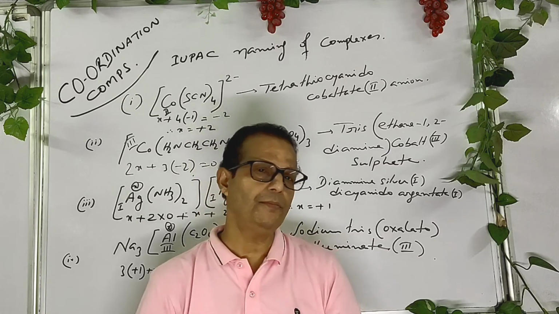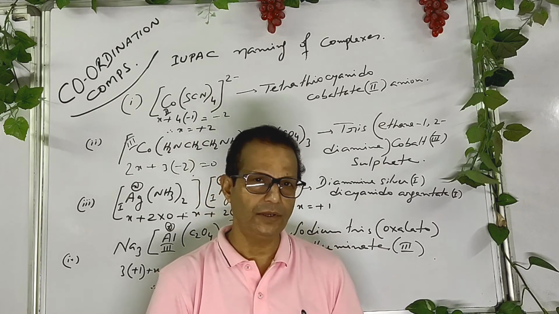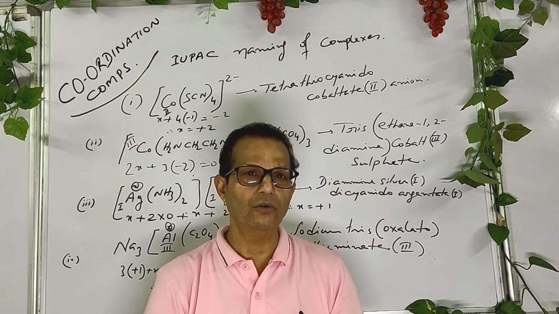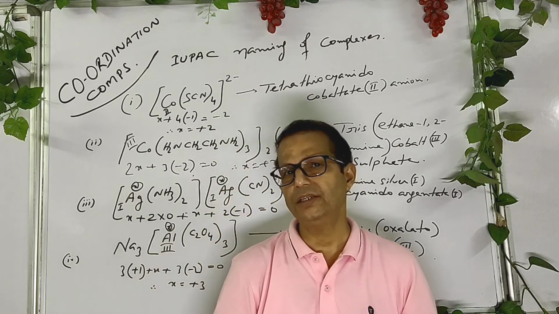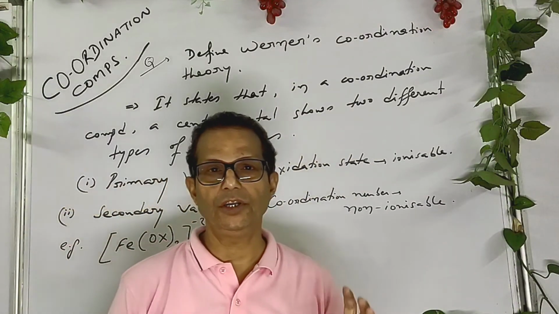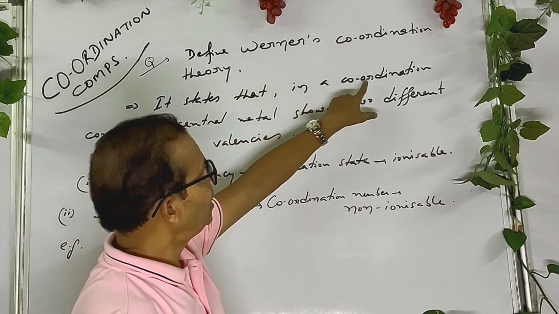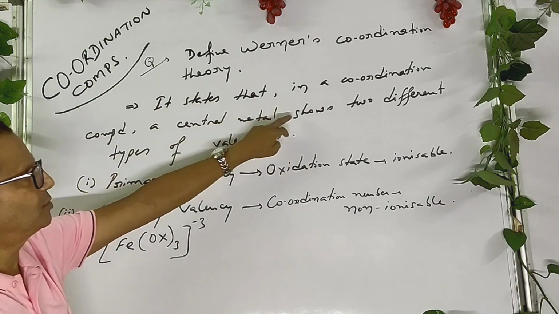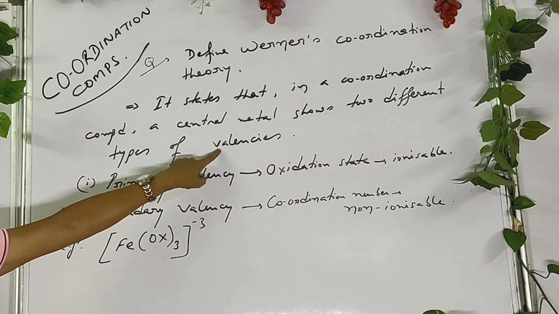So for this year, one very important question that may come in your board exam, that is Werner's coordination theory. Werner's coordination theory is only applicable in case of coordination compounds. Understand Werner's coordination theory. It states that in a coordination compound, a central metal shows two different types of valencies.